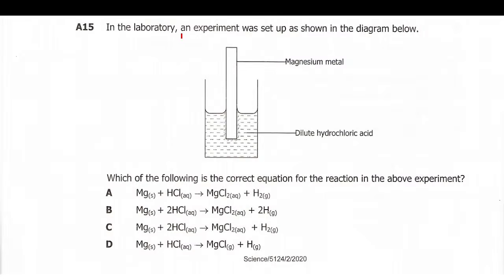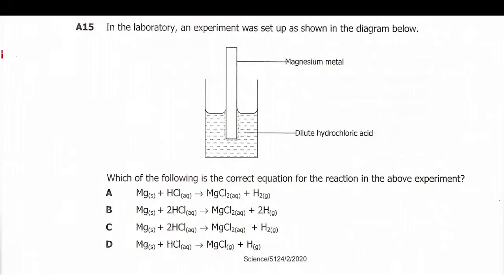Question 15 reads: in the laboratory, an experiment was set up as shown in the diagram below. In this diagram we have, in this beaker, dilute hydrochloric acid, and they are setting in it a metal, which is magnesium.